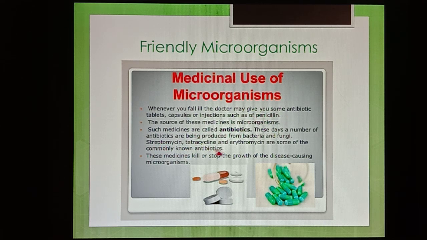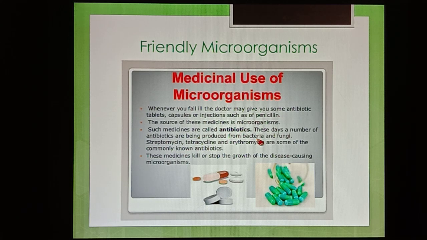And here are some other names of antibiotics like streptomycin, tetracycline and erythromycin. These are some antibiotics popularly taken from bacteria. So there is one fungal antibiotic, and the remaining three are also bacterial antibiotics. Normally, how does an antibiotic work? It kills or stops the growth of disease-causing microorganisms, and automatically we get rid of the disease.